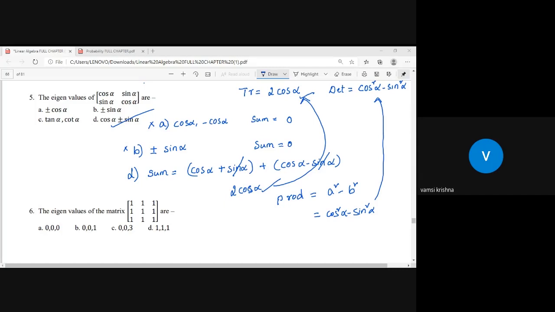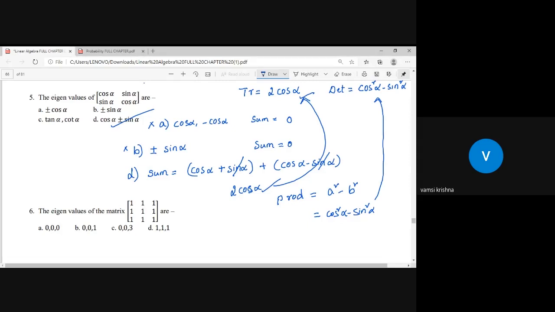Yeah, Kirti, Meghna, yes, your answers are correct. Option C will be correct, Navya. Yes, Navya, it is correct. 0, 0, 3 is the correct answer.